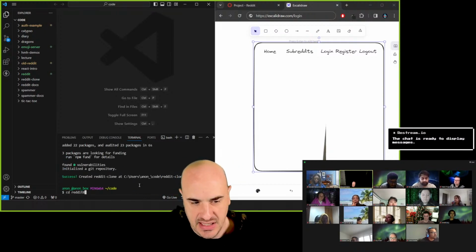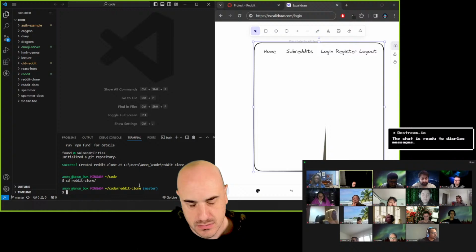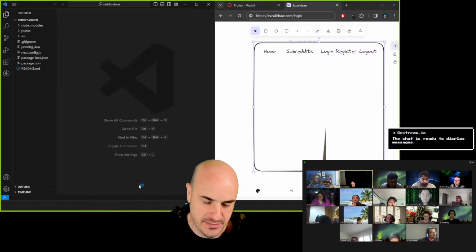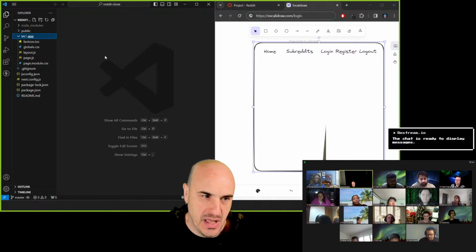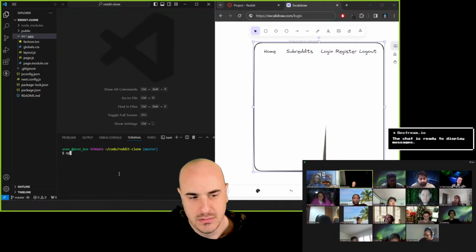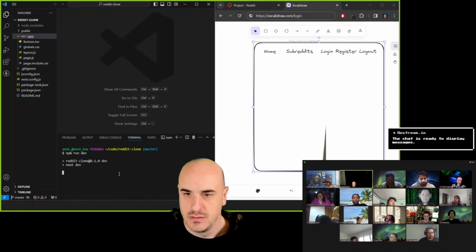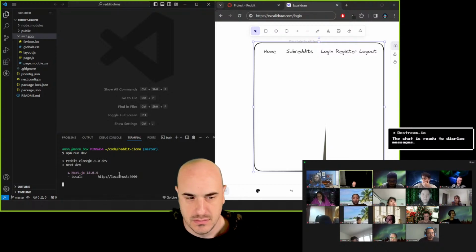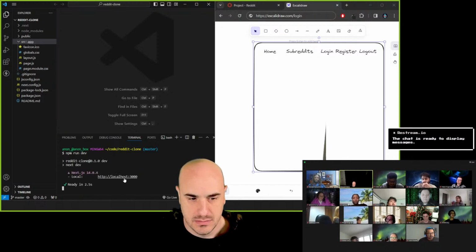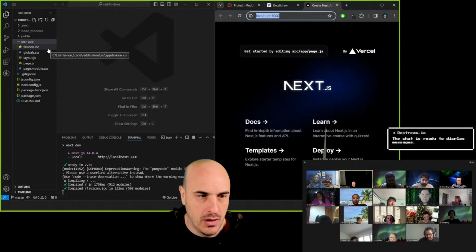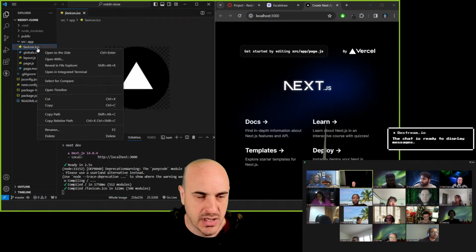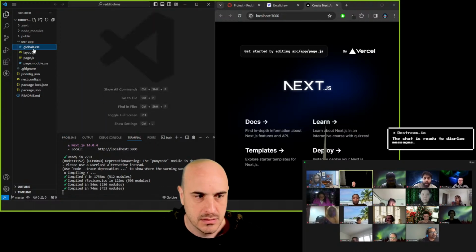Okay, I'm going to cd into reddit-clone. I'm going to open up that, and I'm going to run this. And I'm going to clear out all the junk, right? So we can delete this favicon.